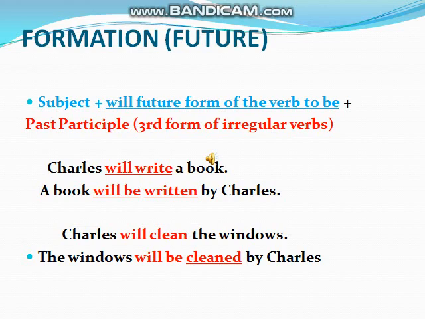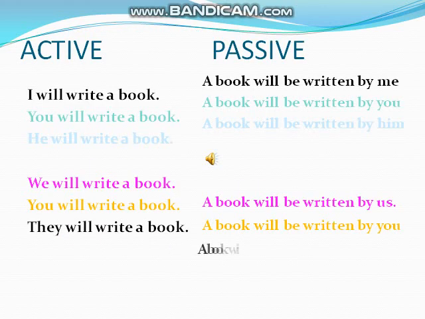When it comes to changing into the future form, we need subject plus will plus the verb to be, then the past participle. Look at the example. Charles will write a book. A book will be written by Charles. So we just add be plus the verb in the past participle. Study the future examples.